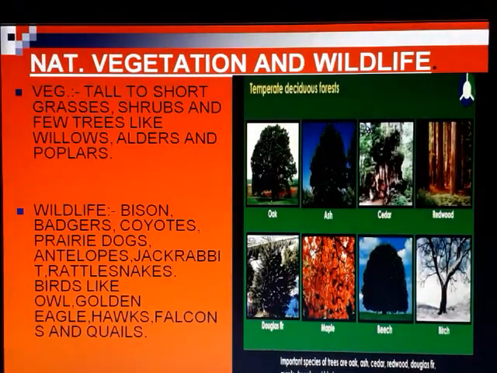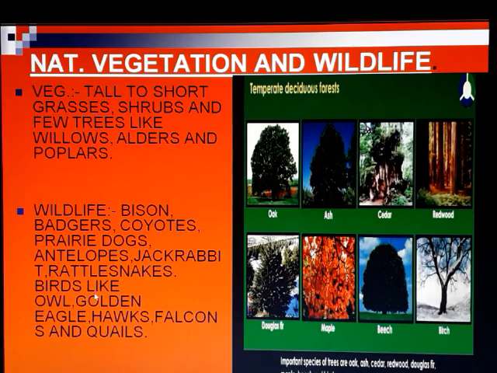Now, natural vegetation and wildlife of these prairies. Tall to short grasses are found here, along with shrubs and a few trees like willows, elders and poplars. Coming to the wildlife: bison, badgers, coyotes, prairie dogs, antelopes, jackrabbits, rattlesnakes.